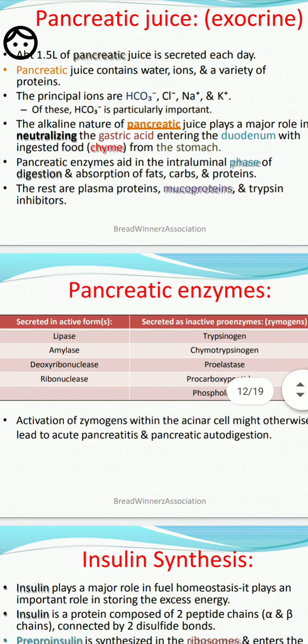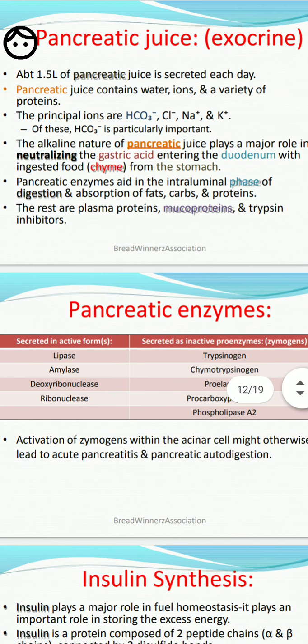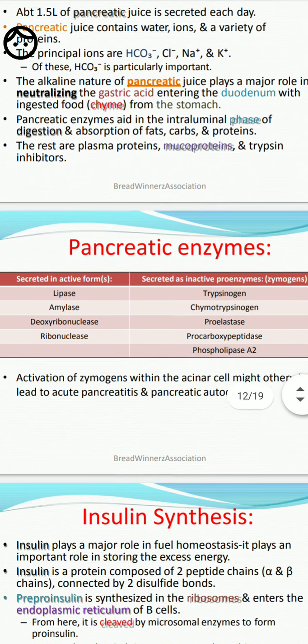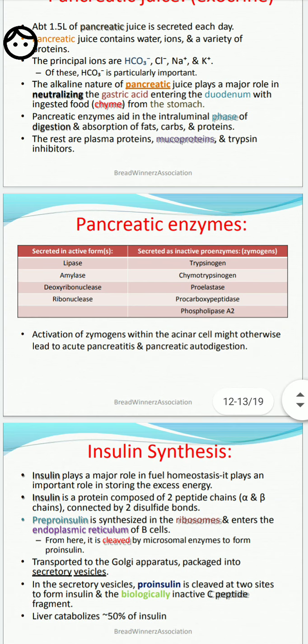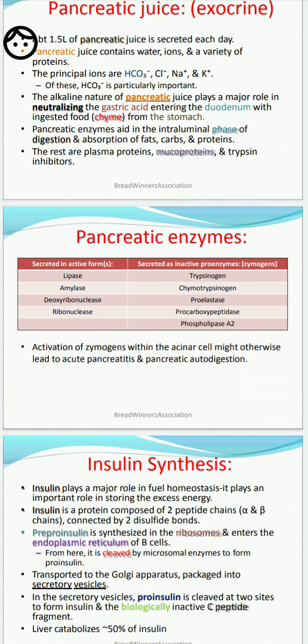The pancreatic juice also contains some plasma proteins, mucoproteins, and trypsin inhibitors. The enzymes of the pancreas are lipase, amylase, deoxyribonucleases, and ribonucleases. Some are secreted as inactivated proenzymes, the zymogens: trypsinogen, chymotrypsinogen, proelastase, procarboxypeptidase, and phospholipases.